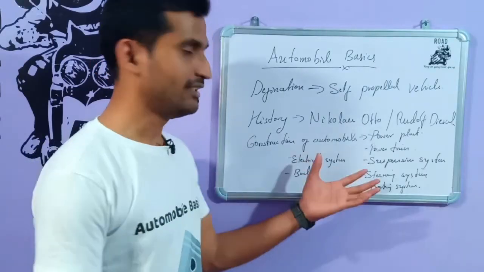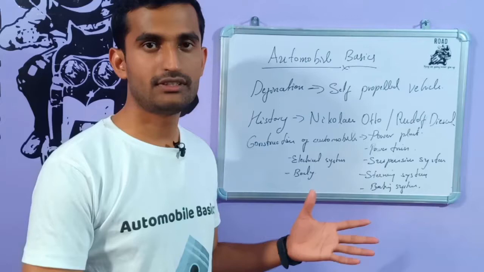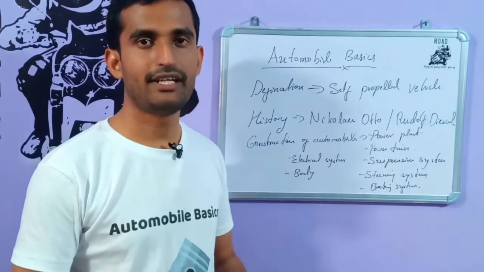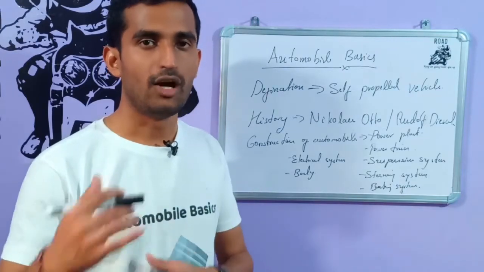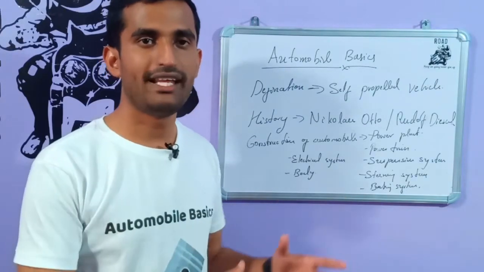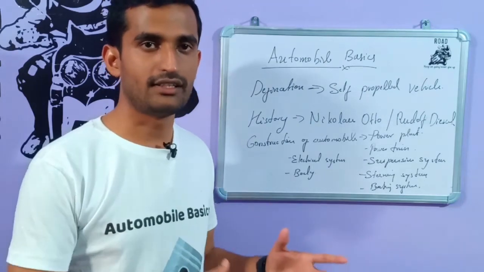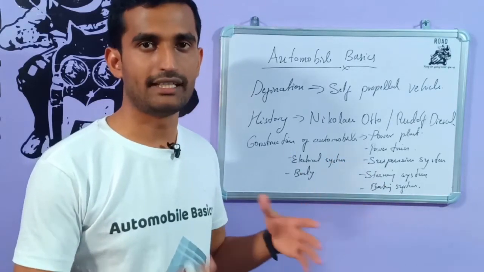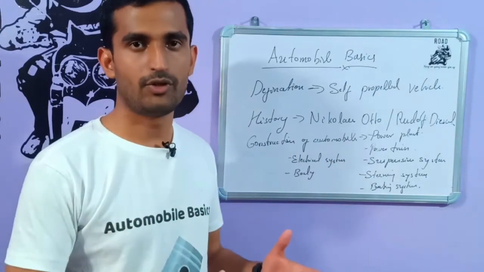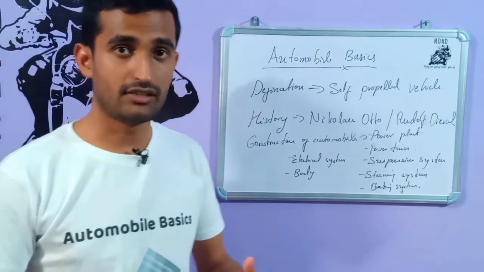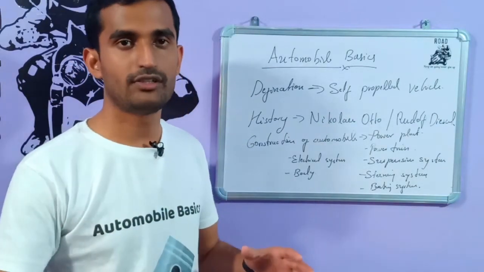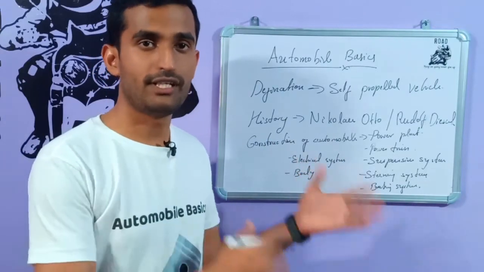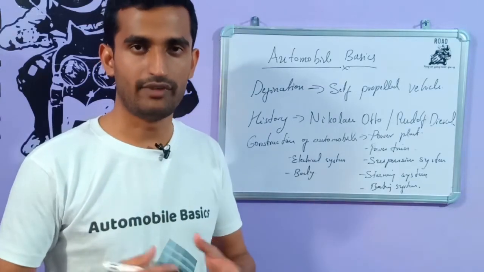The next system is the electrical system. What is the function of the electrical system? The main function of the electrical system is to start the engine, to charge the battery, and to supply electricity to all the lighting of the vehicle. Nowadays vehicles are fitted with control modules, and many electrical systems have been introduced, like engine control modules, body control modules, power steering control modules, immobilizer control modules, and airbag control modules. All the control modules are implemented in vehicles. So the electrical system is a very important part of modern vehicles.